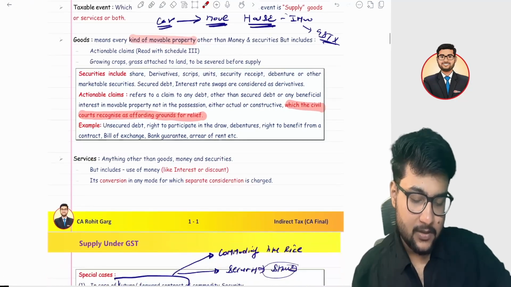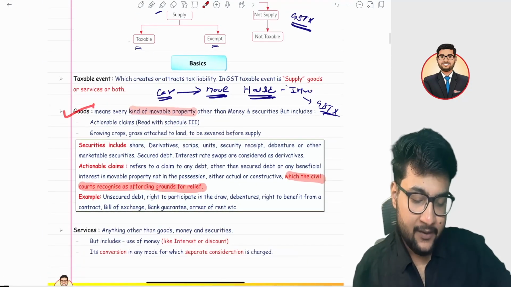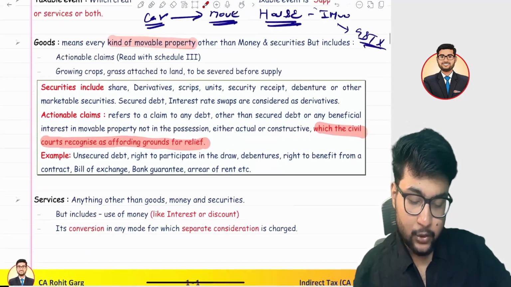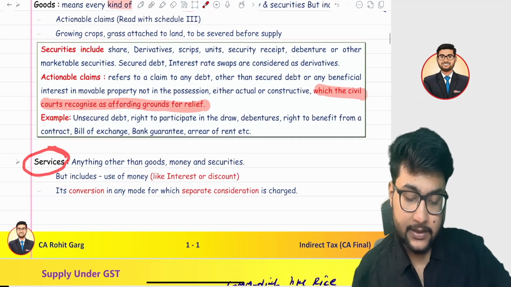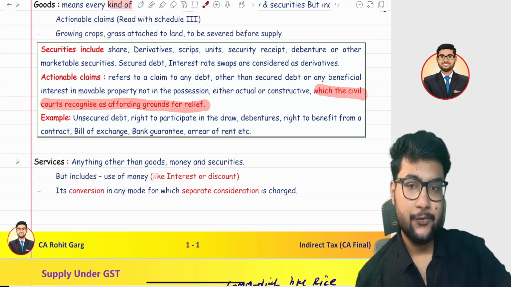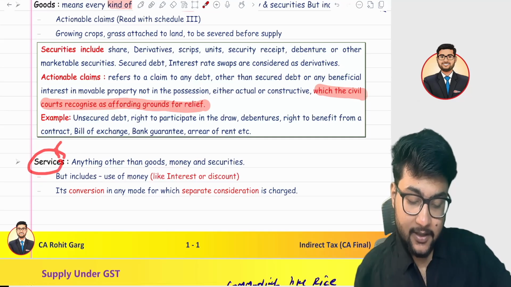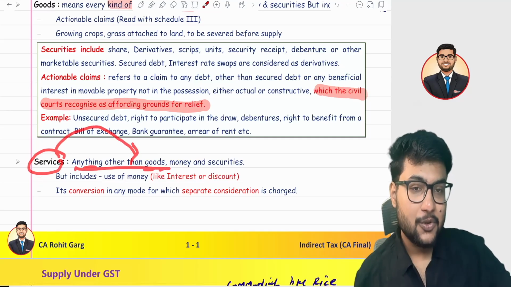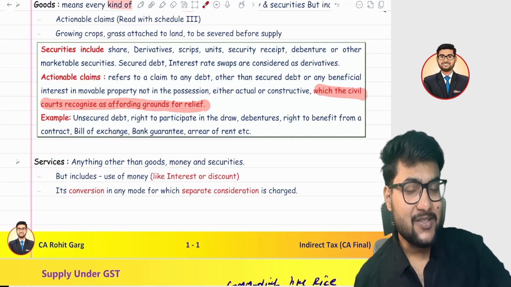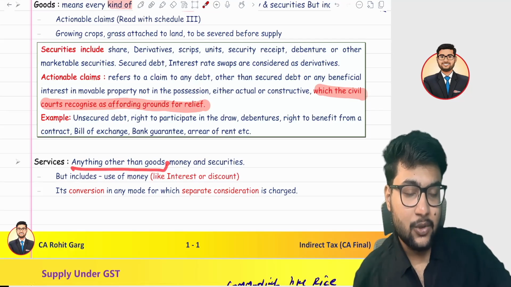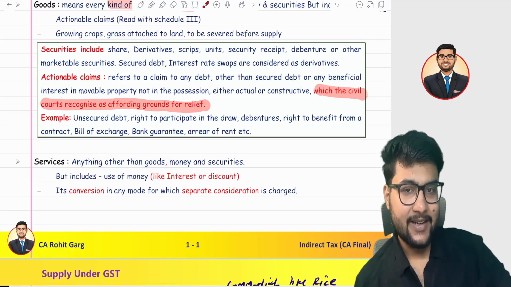Okay. Now we have studied about the goods. Now we will talk about services. What do you mean by services? So services mean anything other than goods. Means anything which is not goods is services, right?